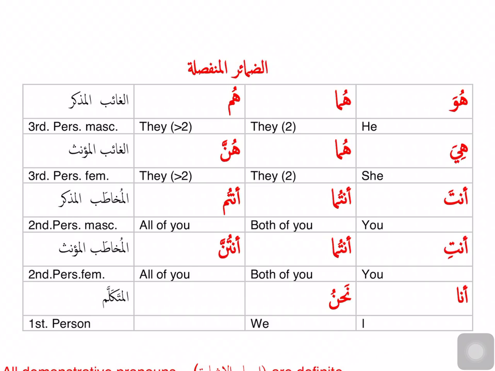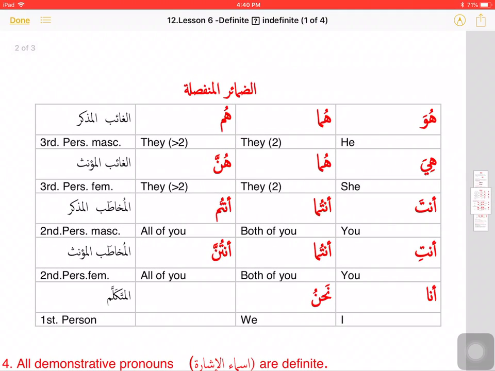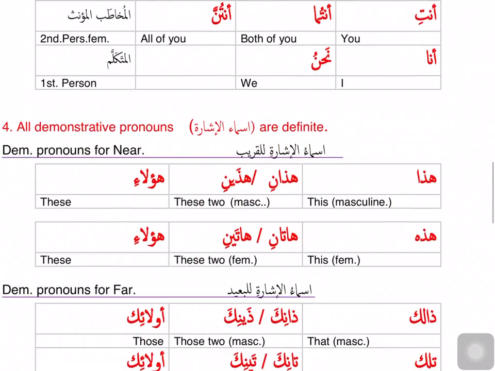The last row gives us the mutakallam dhamair, the two dhamir: ana for I and nahnu for we. And we note that these are also not gender specific. I, whether it's a boy or a girl, will say ana. We, no matter whether we are girls or boys, we use the pronoun nahnu. We are studying dhamair munfasila because we want to understand which ism is ma'rifa and which is nakira. And we said all dhamair are ma'rifa. So all these 14 are ma'rifa asma.